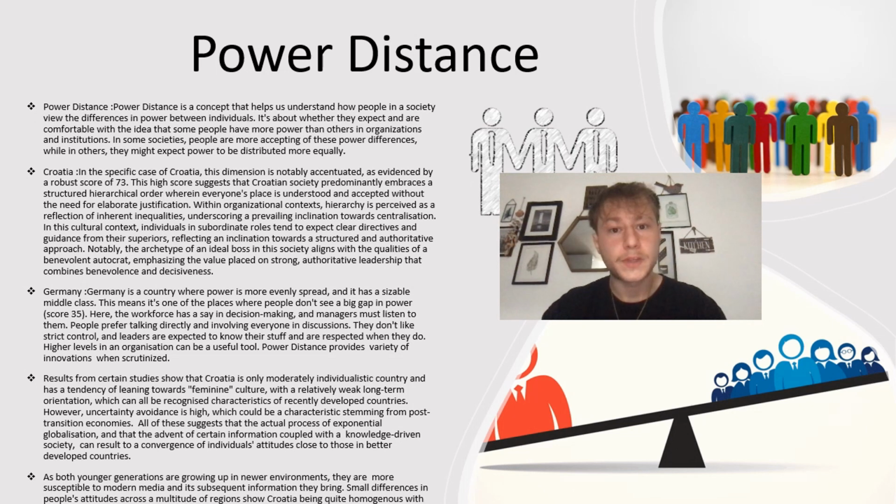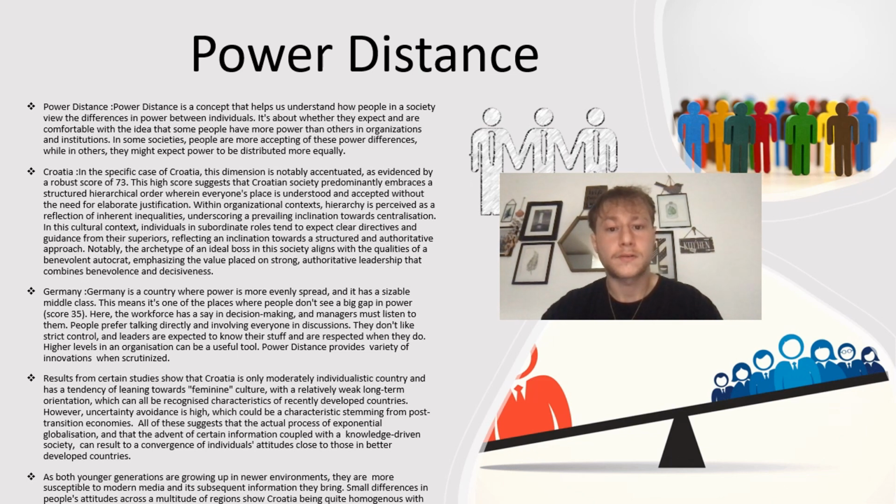Power distance is a concept that helps us understand how people in society view the differences in power between individuals. It's about whether they expect and are comfortable with the idea that some people have more power than others in organizations and other institutions. In the specific case of Croatian analysis, this dimension is notably accentuated, as evidenced by a robust score of 73.